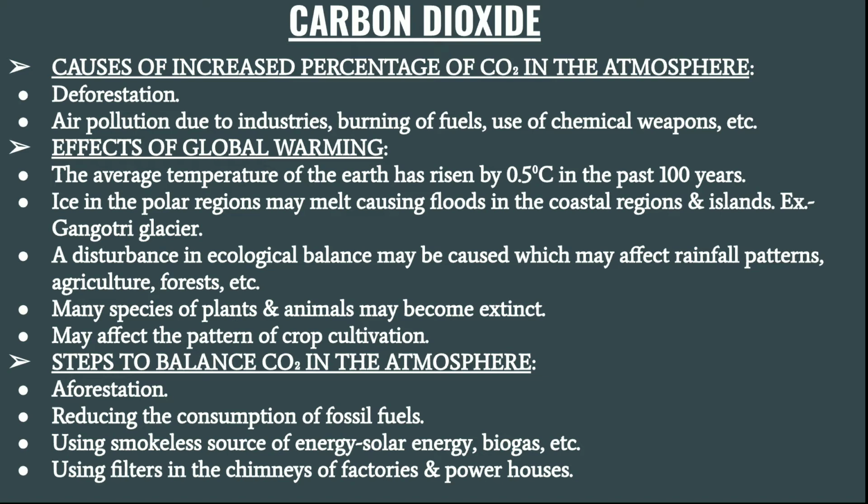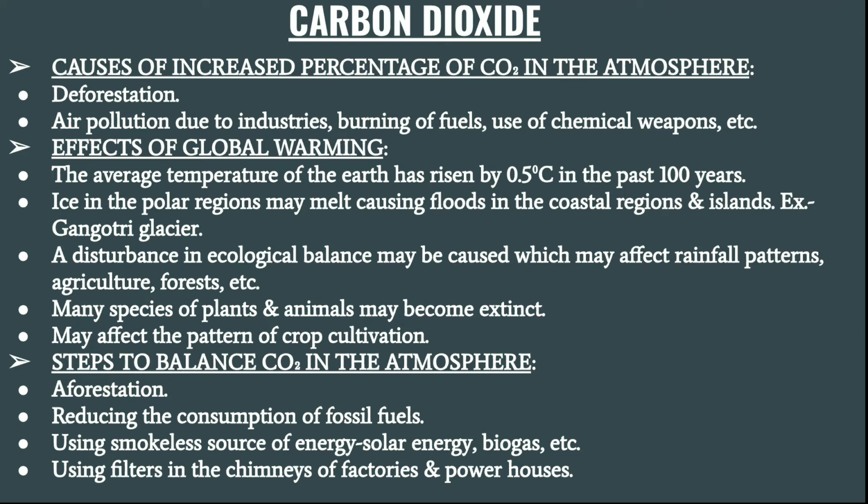Now, the steps to balance carbon dioxide in the atmosphere. First, we need to afforest. That is, we need to plant more trees and vegetation around the world, so that they can hold the moisture. They can purify the atmosphere by photosynthesis, and also hold the soil with their roots.